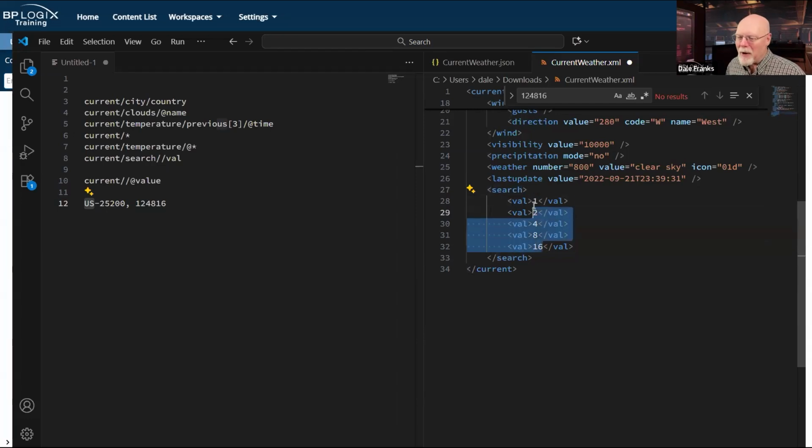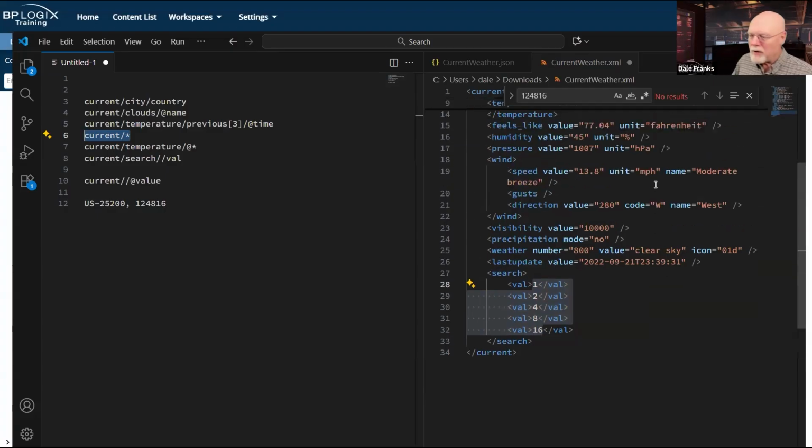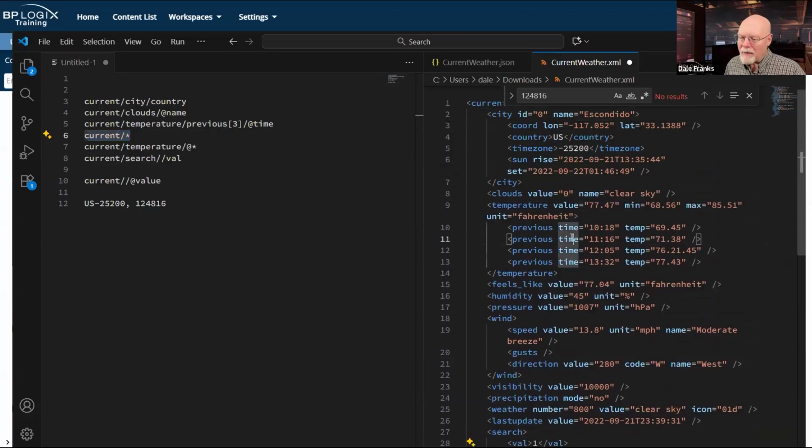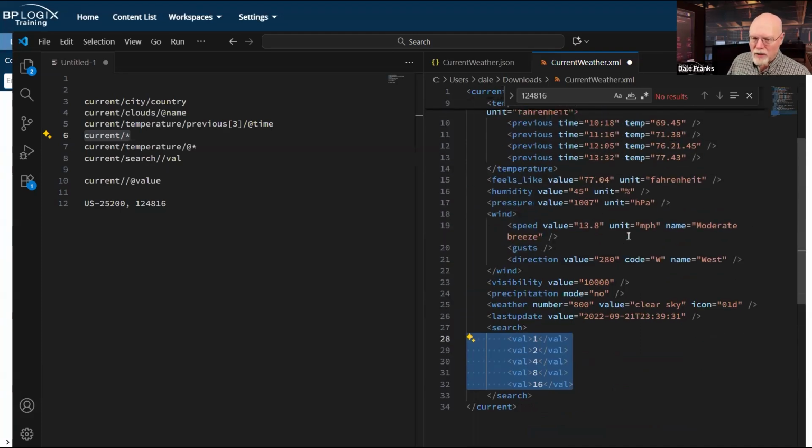So it's just going to parse them out as 1, 2, 4, 8, 16. So current slash star is going to go through and return everything that is a node value. But as it turns out, I don't really have too many node values. I have a lot of attribute values, but I don't have a lot of node values other than those two items there, and that right there as part of the search node.